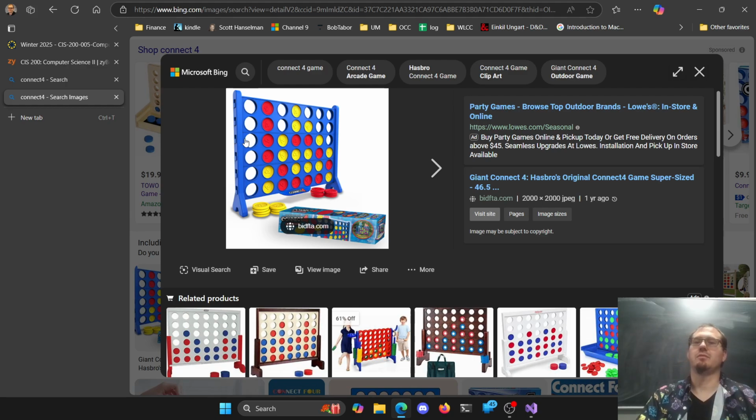Same for the diagonals, right? But now we're just combining the two of them. So I only really have this box here of 12, this top left here. From there, I'm going to go down a row, down a column, down a row, down a column, down a row, down a column. I can't go lower than row 3, index 2, and I can't go further than column 3, index 3, right? Because there is no 4 there. So going diagonal down, and then same idea with going diagonal up.